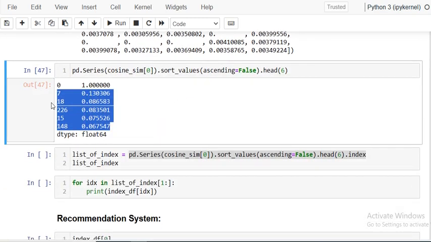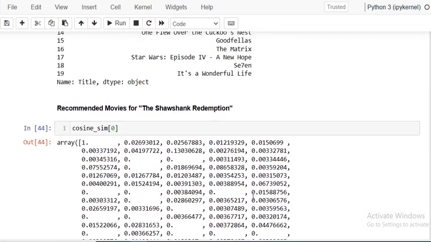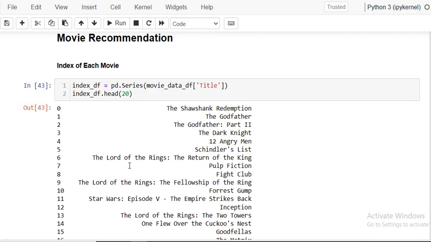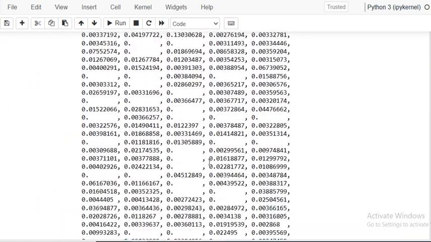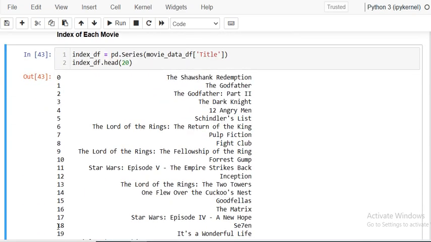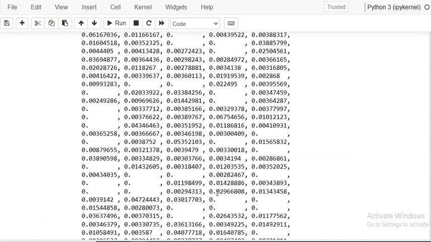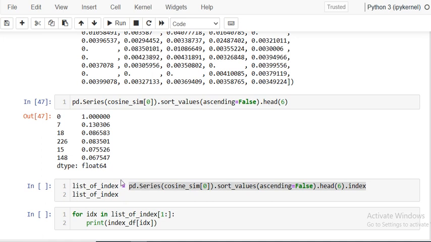So the 13% is for index 7, but what is the movie at the 7th index? So we have to find out. That is Pulp Fiction. Then the second movie is 18. We have to check. It's Se7en. So these are the movies. But how to extract that?